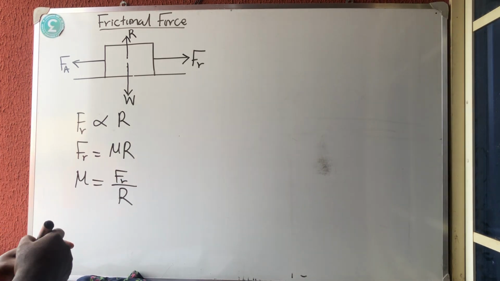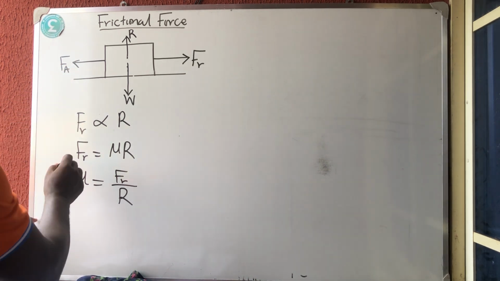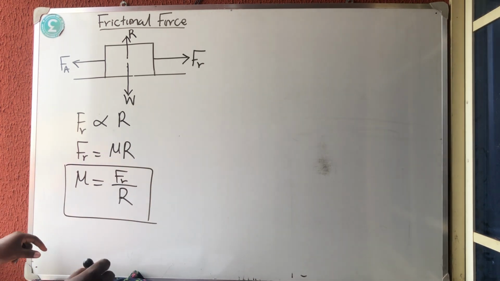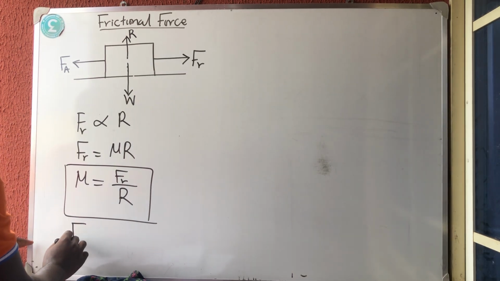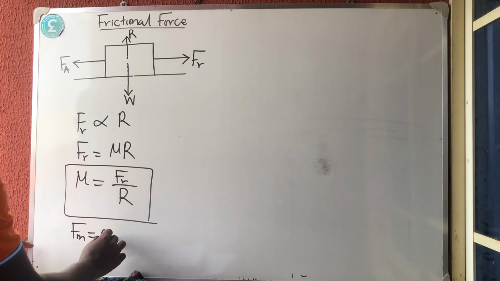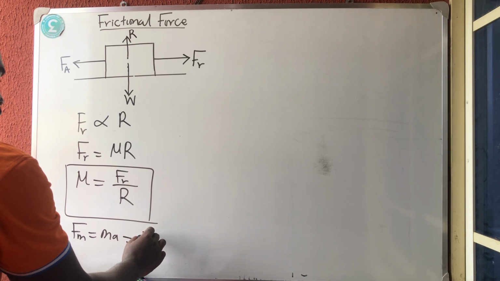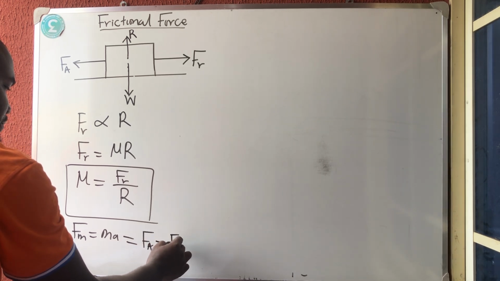Note that. Another very important formula you need to know is that for this object to move, the moving force, which is mass times acceleration, ma, is equal to the force applied minus the frictional force.